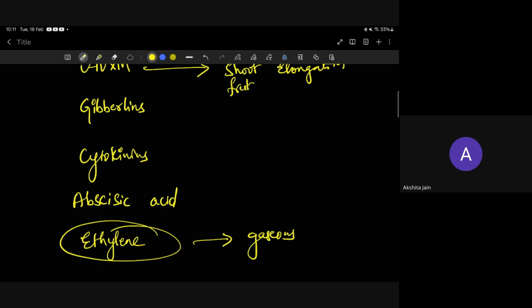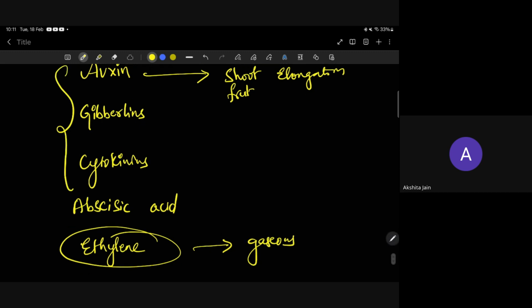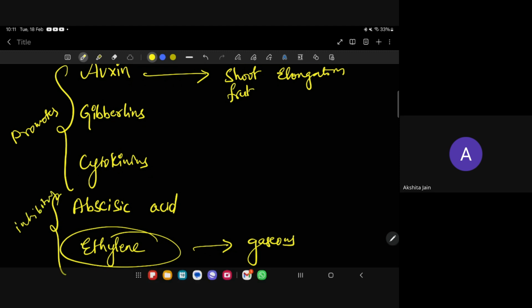Will it avoid or promote? Avoid, ma'am. It prevents seed germination. That means it favors seed dormancy. Yes, correct. Then ethylene? Promotes fruit ripening. Yes. So these three are promoters of growth and these two are inhibitors of growth. Remember this, very important.